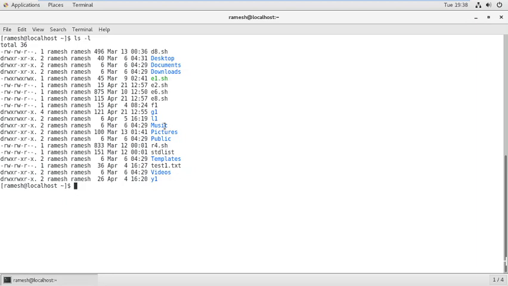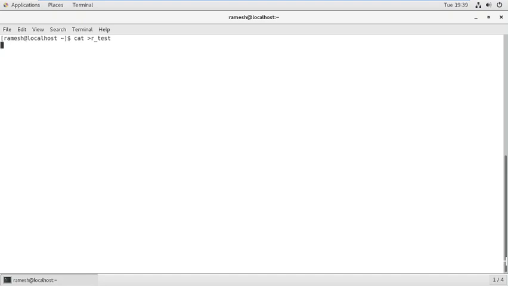Now with this command we can view the permissions of each and every object, either file or directory. All of you know the clear command. Now I'm going to create one file with the cat command, cat r_test.